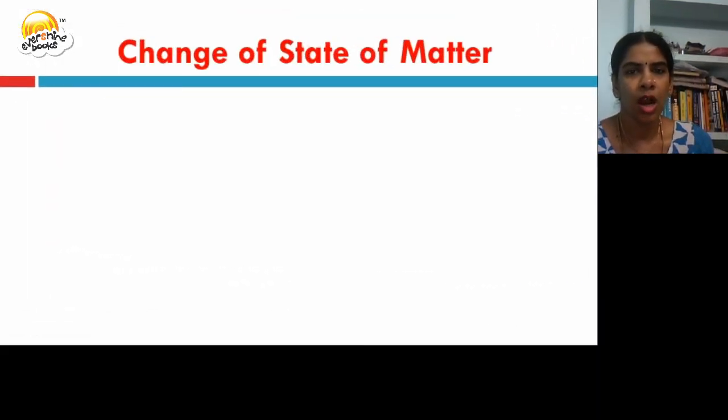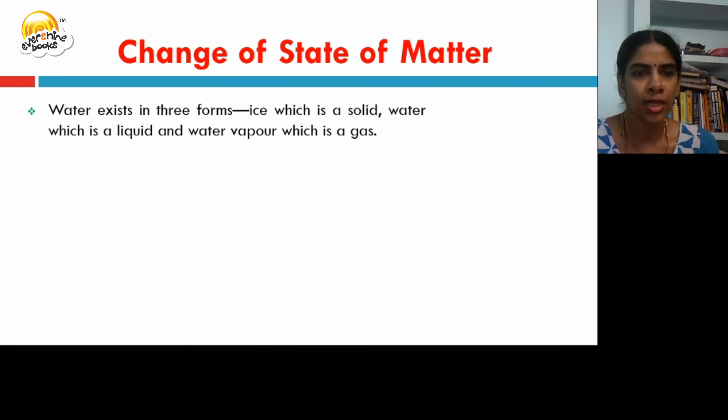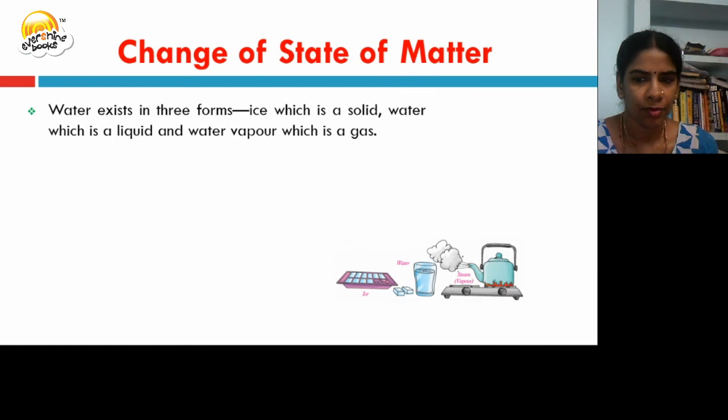Let us discuss how states of matter change from one form to another. Water exists in three forms: ice, a solid; water, a liquid; and water vapor, a gas.